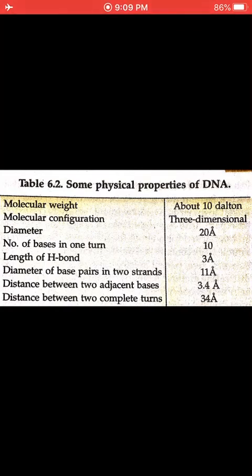Okay, now you have to remember these things by heart. This is the basic start of the chapter. Basically today this is all for the day, but for the next class you must be reading this topic properly and preparing notes for it, because in the next class we are going to study the more detailed structure of DNA, how it is formed, transcription, a lot of things are there. Okay, so that's all for the day. Thank you very much.